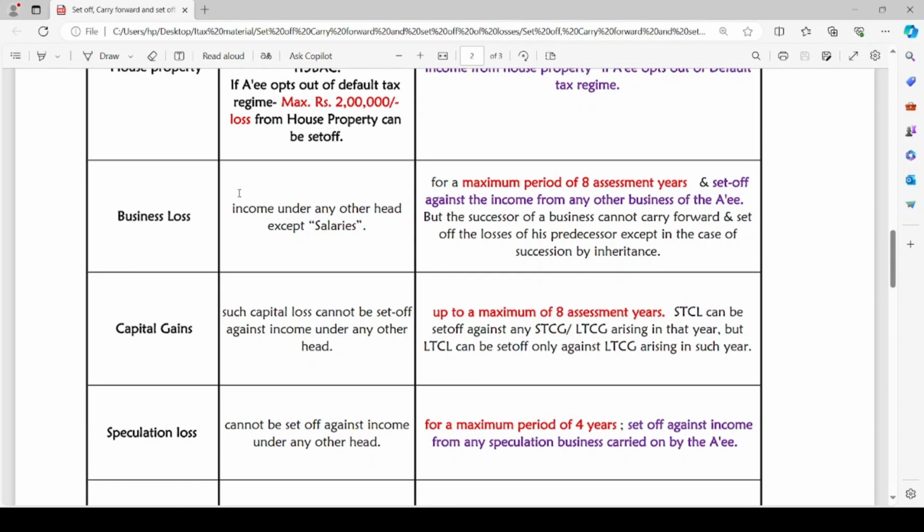And short-term capital loss can be set off against any short-term capital gain or long-term capital gain which has arisen in subsequent years. But any loss, short-term or long-term, under the head capital gains can never be set off against income from any other head. Capital loss can be set off only against income from capital gains.